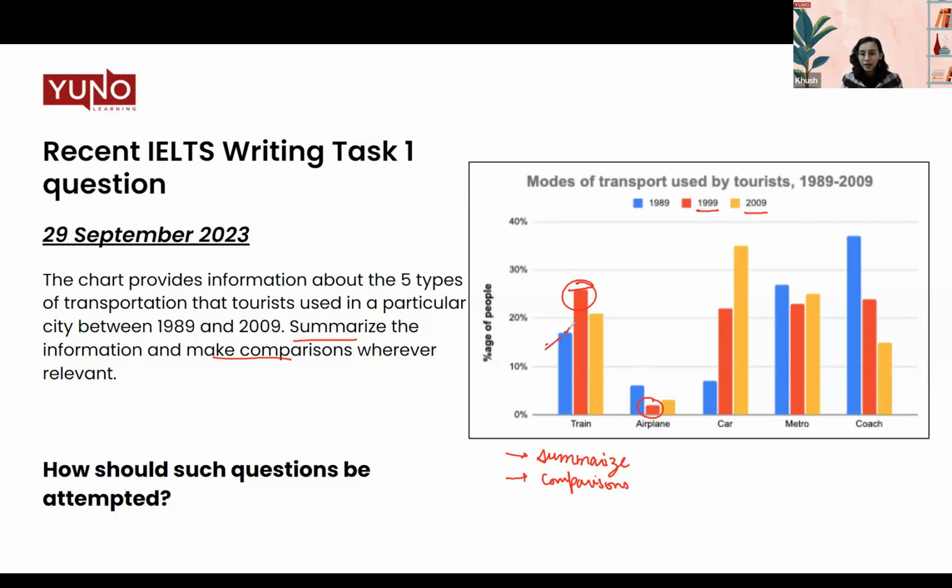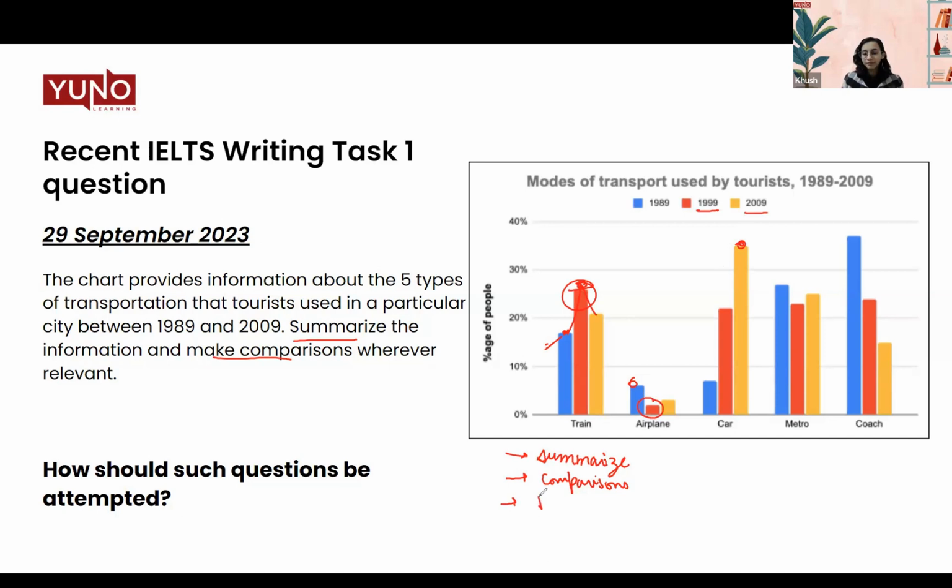So if I put it up in a line graph, let's say, you can see that the value was at peak in 1999. In cars, we can see the highest value was in 2009. For airplanes, it was 1989. So how do we calculate all this information, then summarize and present it? That is where your report writing skills will show. And that is where the examiner will assess you, because anybody can go ahead and copy the data from the chart and write it on the paper. But what you're supposed to do is create that inference and analysis in your report.